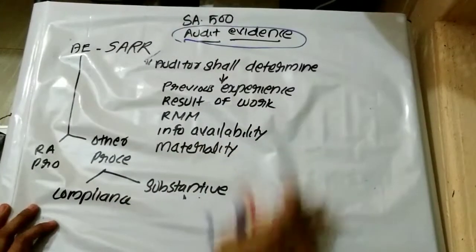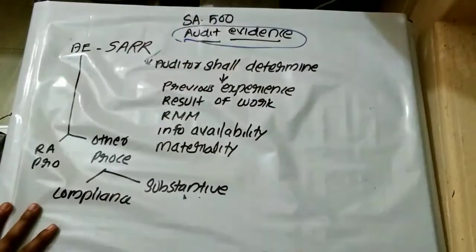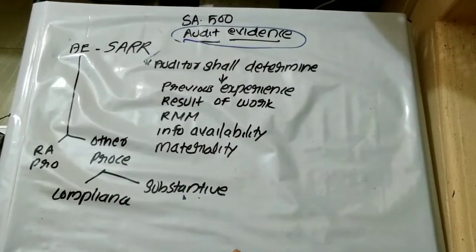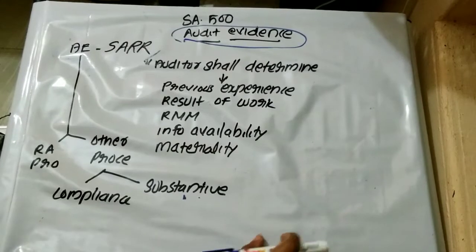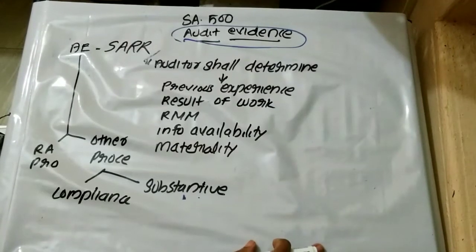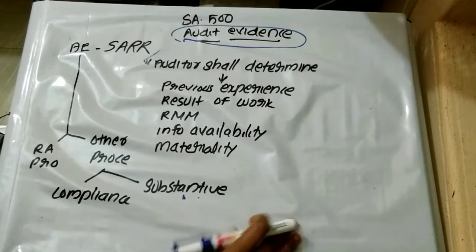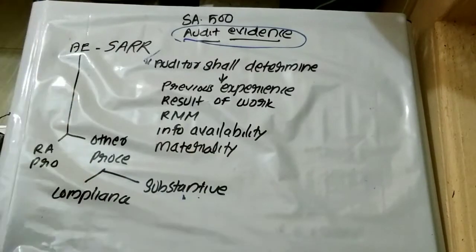So here I am, first of all, taking a simple standard, which is SA 500 Audit Evidence. For SA 500, I will try, at maximum, a memory technique to remember all the SAs. Few people may face difficulty remembering SA 200 Basic Principles, SA 210 Agreeing to the Terms of Audit Engagement, SA 230 Audit Documentation, SA 240 Fraud, SA 250 Compliance with Law and Regulation. So we have to use some memory techniques.